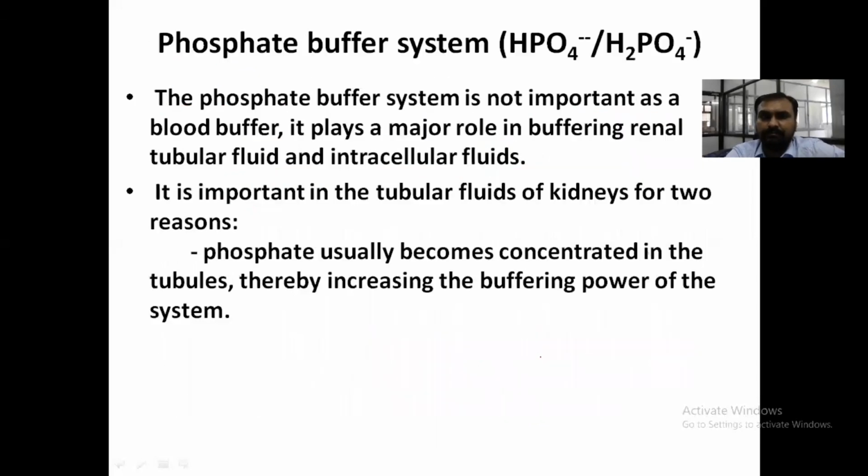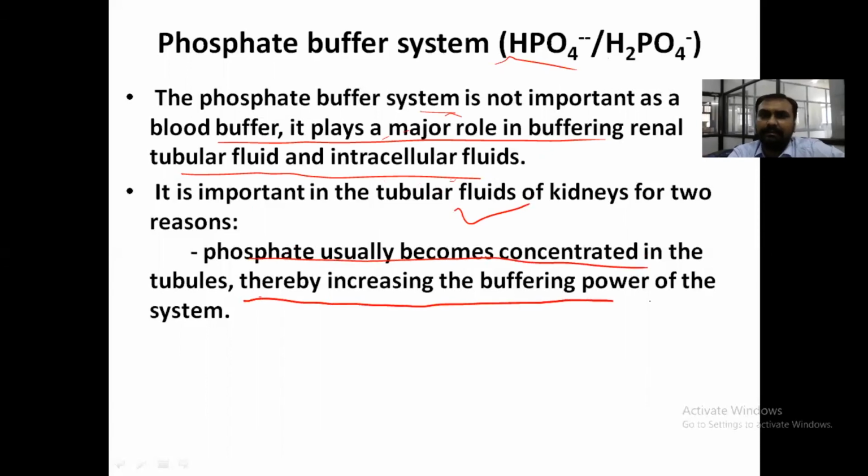All right. Now, what is the phosphate buffer? Base upon acid. It is not important as a blood buffer. It plays a major role in buffering in the renal tubular fluid and intracellularly. Not that much in the extracellular fluid, but in the intracellular fluid it is very important, and in the renal tubule it is very important, because phosphate usually becomes concentrated in the tubule, thereby increasing the buffering power of the system.